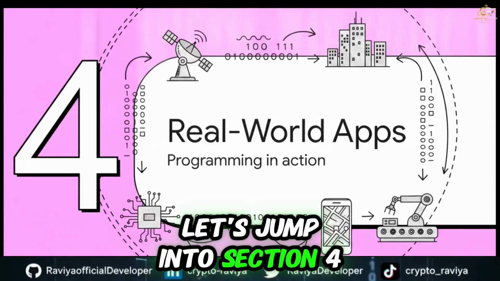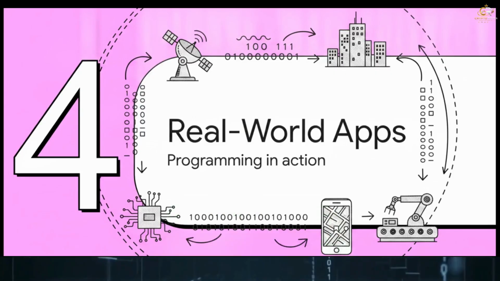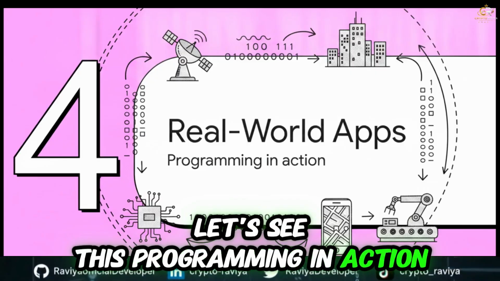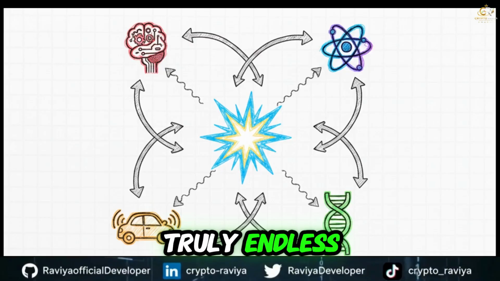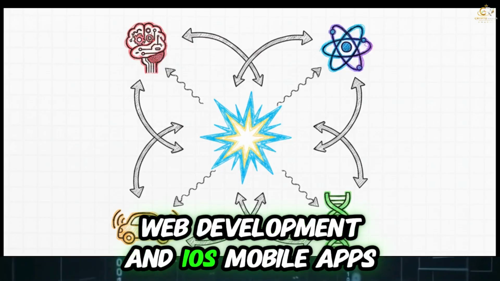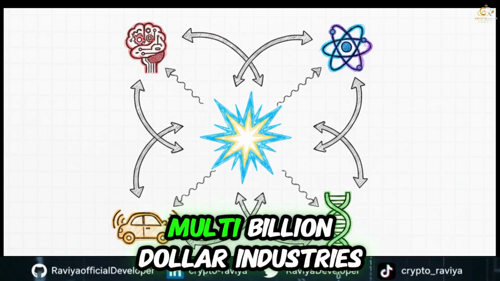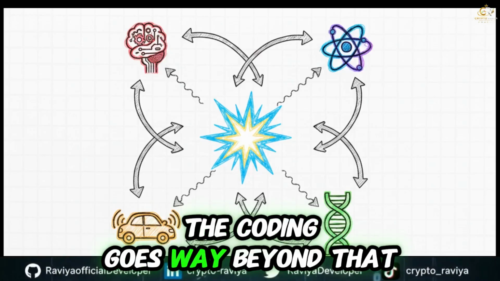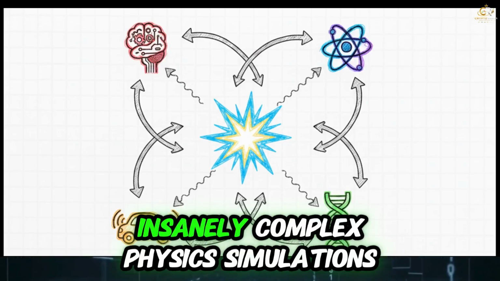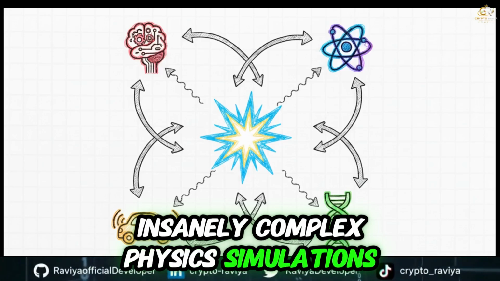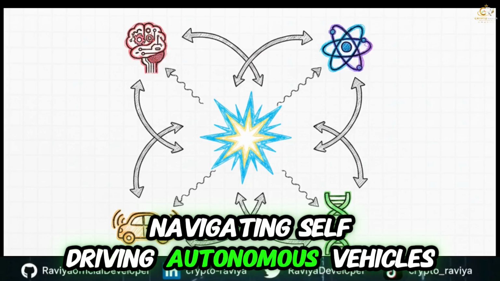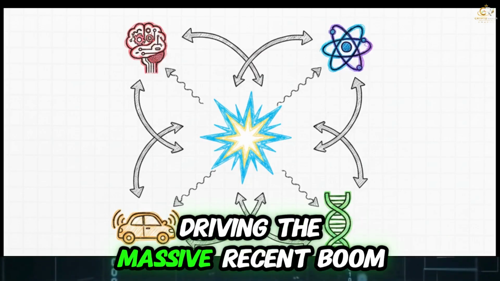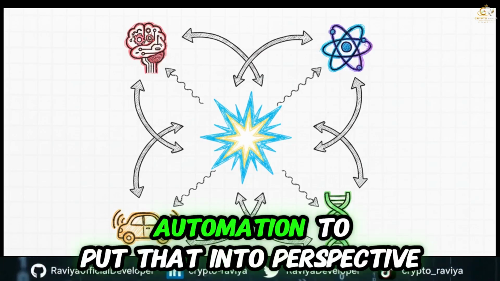Let's jump into Section 4, real-world applications. Let's see this programming in action. The real-world applications here are truly endless. Sure, front-end web development and iOS mobile apps are massive, multi-billion-dollar industries, but coding goes way beyond that. We're talking about powering insanely complex physics simulations, running bioinformatics to analyze DNA, navigating self-driving autonomous vehicles, and of course, driving the massive recent boom we're seeing in AI automation.